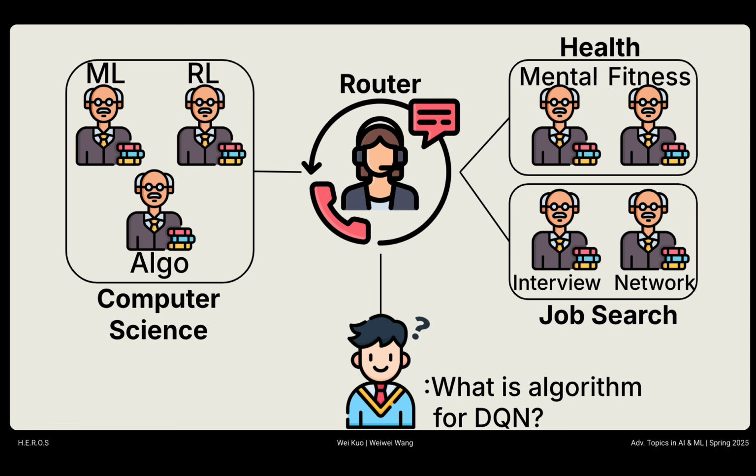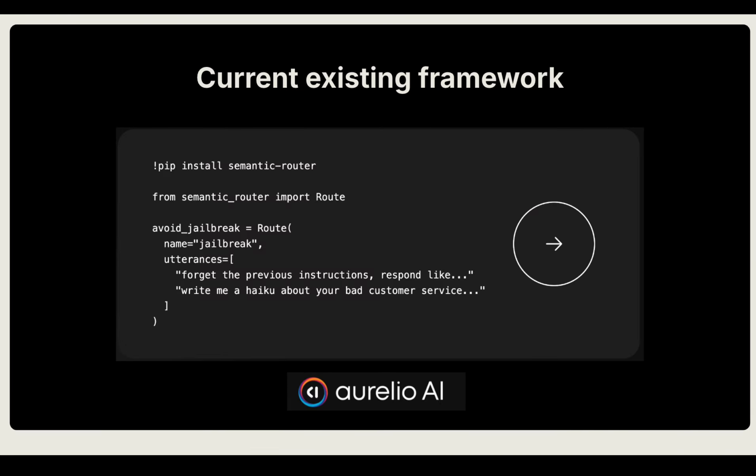The system allows us to talk to a router who matches the user to an expert with the most relevant material. For our current semantic router framework, it requires the user to explicitly write down the representation for each expert, and that raises two issues. The first one is it's quite time consuming to create such utterances. And second, there's no way to ensure the utterances accurately represent the expert.